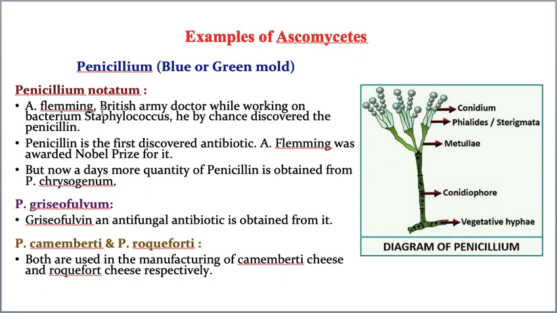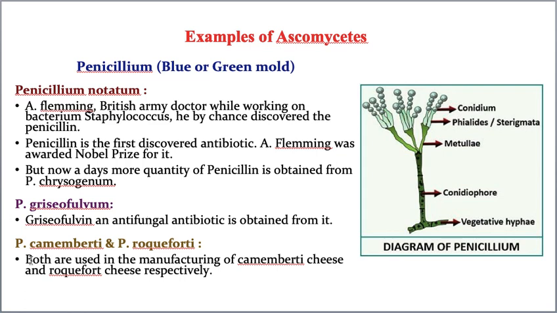Penicillium griseofulvum. This Penicillium griseofulvum produces griseofulvin. Again, I repeat, griseofulvin. This griseofulvin is extracted from this fungus, and it is an antifungal antibiotic. That means it has the capacity to kill fungus. So that's why you call it an antifungal antibiotic.